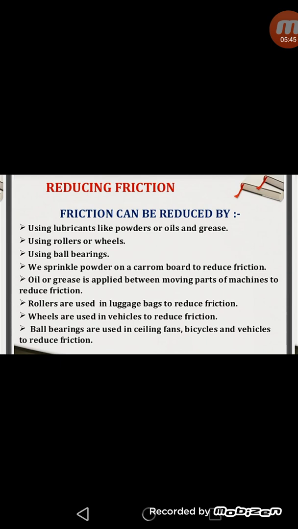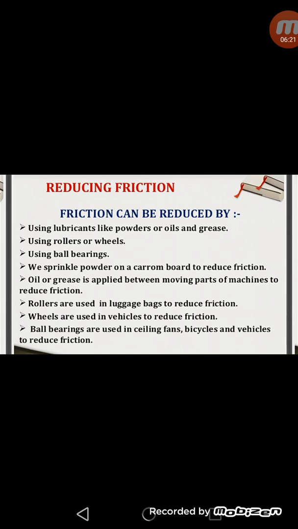Third one is using ball bearings. Ball bearings are devices which are used in machines, and they also reduce the friction. We sprinkle powder on a carom board to reduce friction. As I told you, we sprinkle the powder for the same purpose, to reduce the friction. Oil or grease is applied between moving parts of a machine to reduce friction. That's why we apply the oil or grease, so that there is less heat production by the machines and their efficiency increases. Rollers are used in luggage bags to reduce friction.